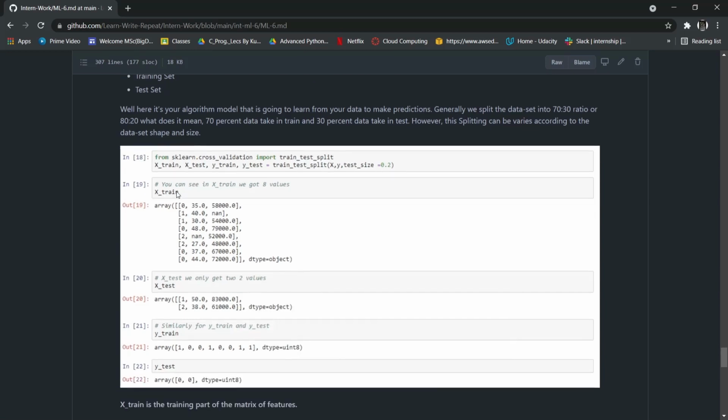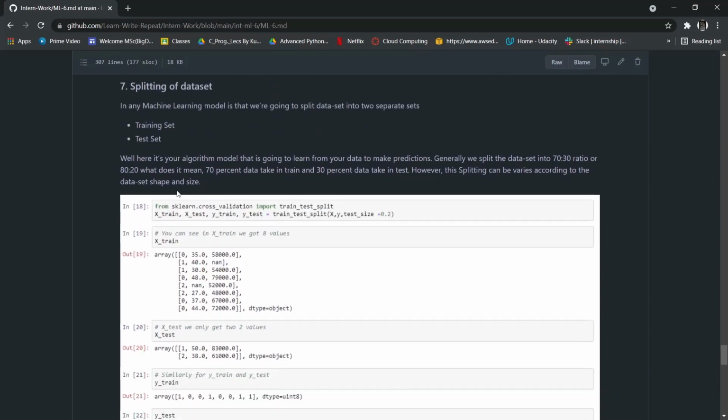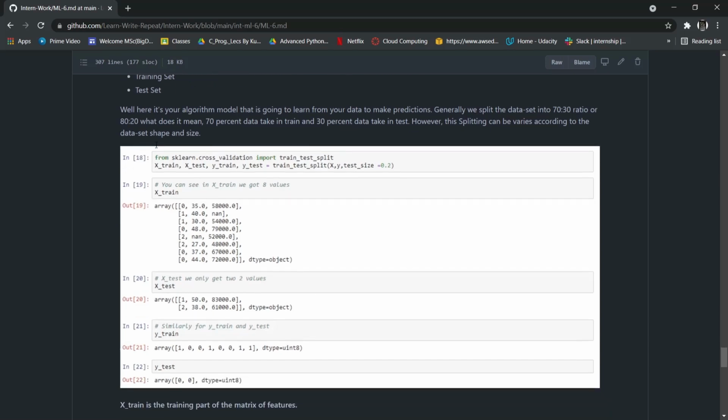So this is basically the splitting of the data set. Here we split our data into training set and test set. In the training set, our data is trained, and in the test set, the model is tested. And if we choose test size to be 20%, that means 20% of the data goes in test, and 80% goes in train.